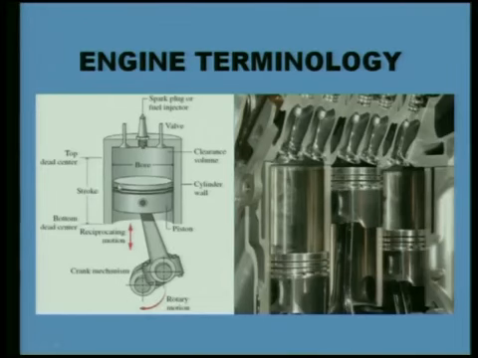In the next stroke, the fresh mixture we have taken into the cylinder will be compressed due to the movement of the piston from BDC to TDC. While it is compressing the mixture, at the same time the crankshaft is rotating, again half a revolution. So 180 degrees more rotation of the crankshaft. During the suction stroke it has rotated by 180 degrees, during the compression stroke again 180 degrees. Means during the suction and compression strokes the movement of the crankshaft is 360 degrees.